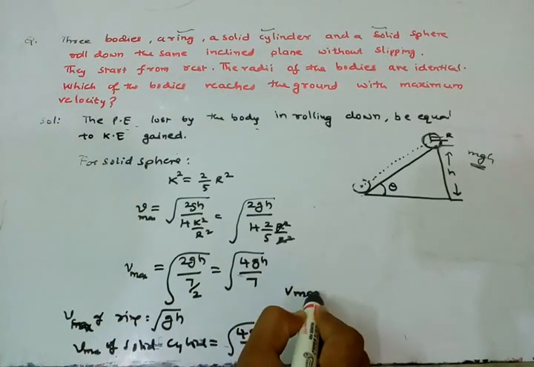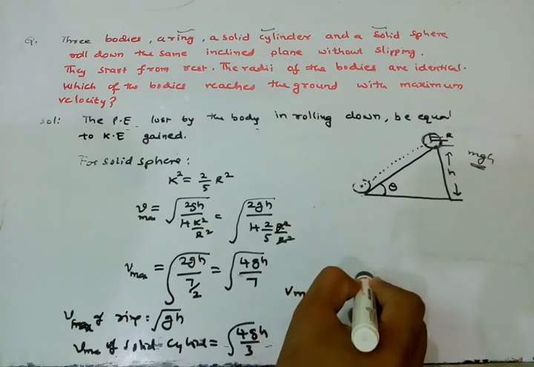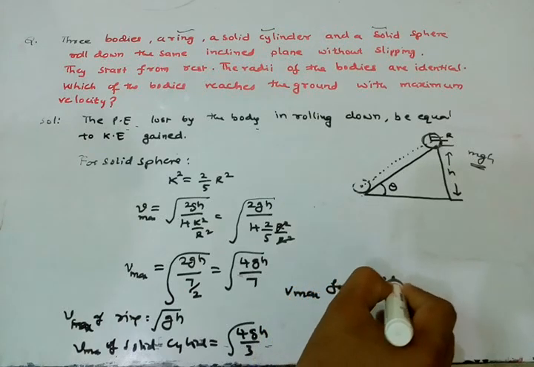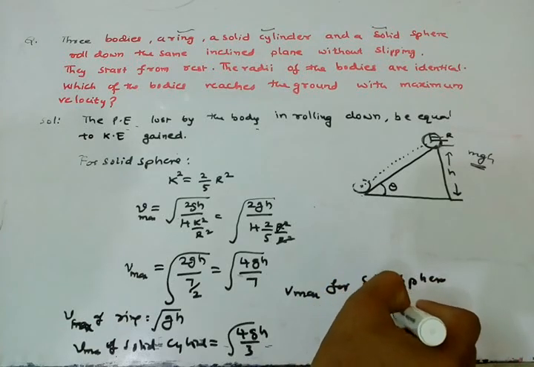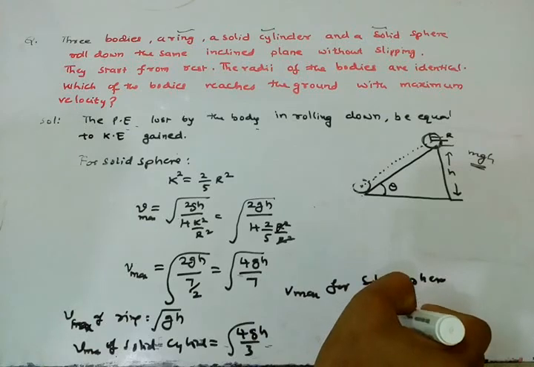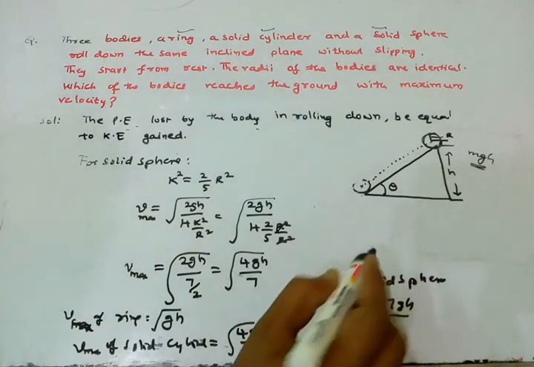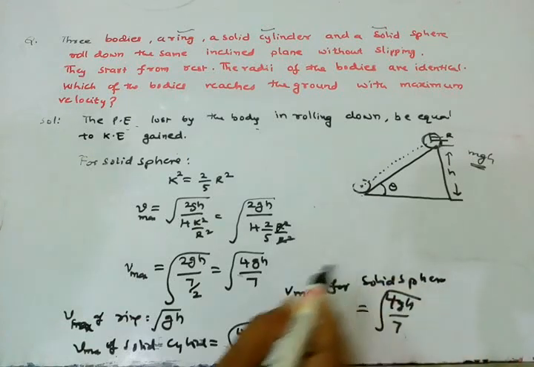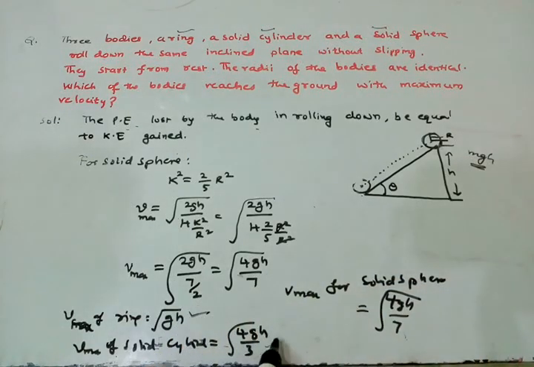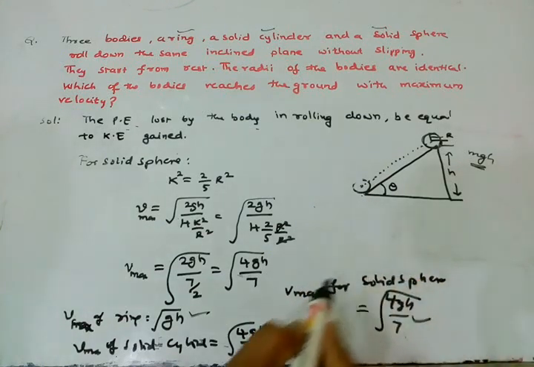For the solid sphere, we have under root of 4gh by 7, sorry, let me correct this.